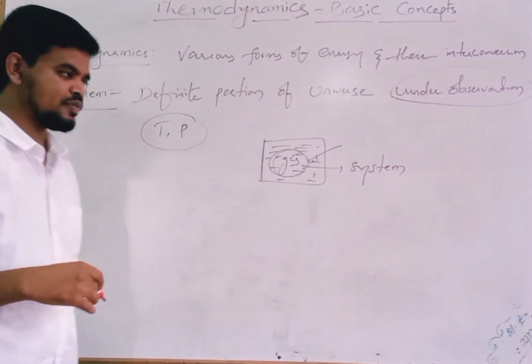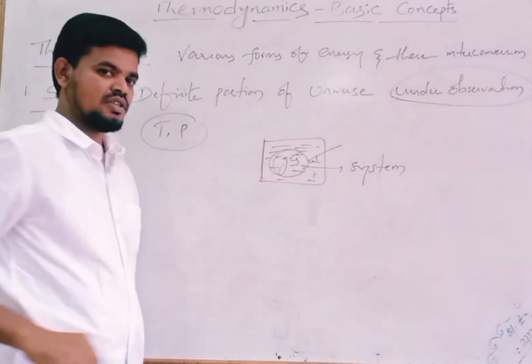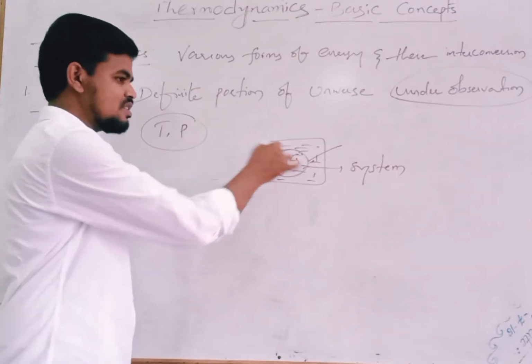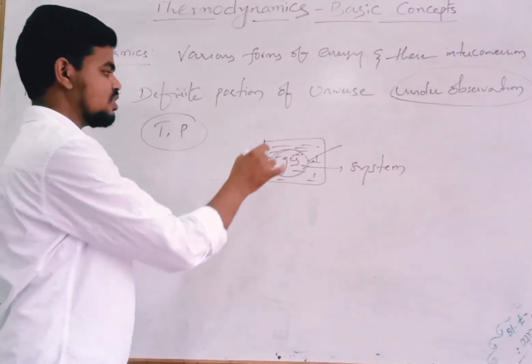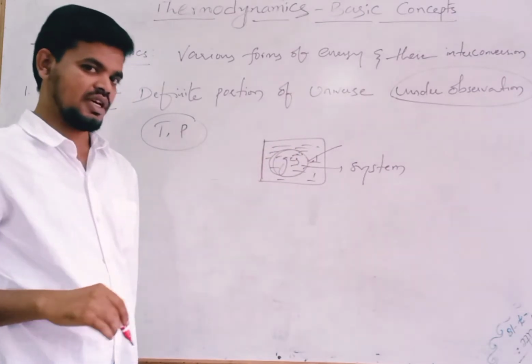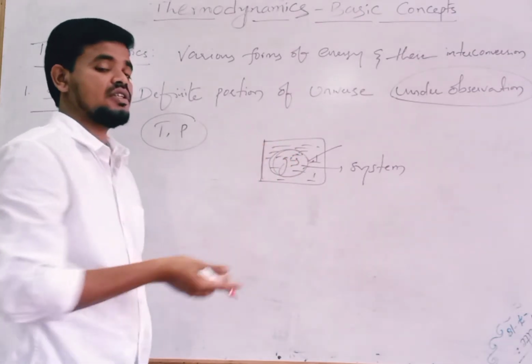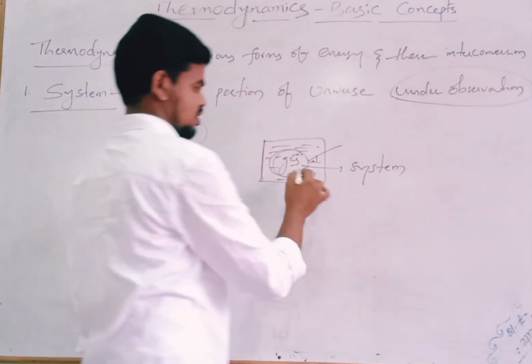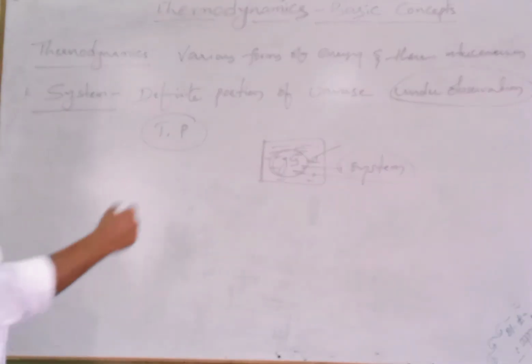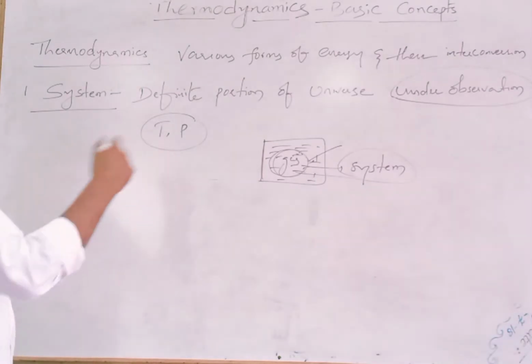Did you understand? This gas is said to be a system because we are going to study this gas, or we are going to study the effect of some properties like temperature, pressure on this gas, which means this gas is under our observation, so this gas is said to be system. Did you understand? So this is one of the best examples for system.